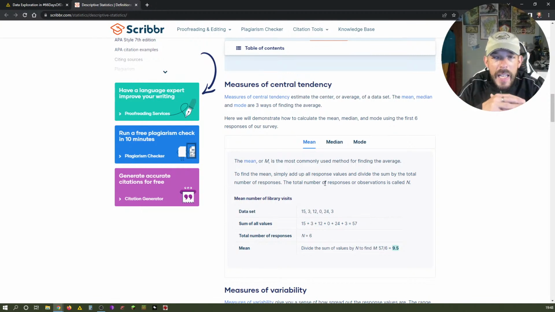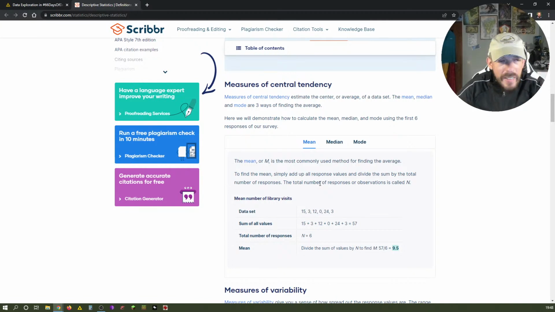So, one disclaimer, what I have learned so far from reading other sources as well is that that description is not 100% correct, because it's exactly the other way around. If you add up all the numbers in a data set and divide them by the total number of responses, you have the average. But the mean is basically the average that can also be of a subset of the data. If you're always looking at the whole data set, mean and average may be the same, but my understanding from what I have read is that mean is the average of a subset of data. So that's also answering the question, what's the difference between average and mean?